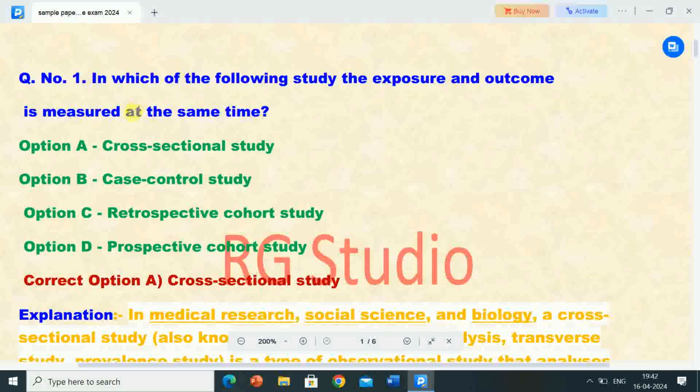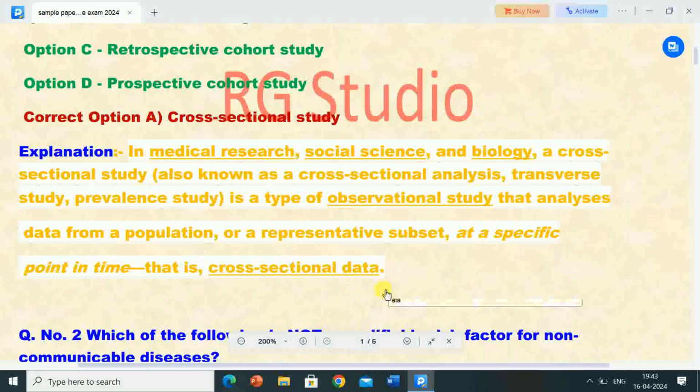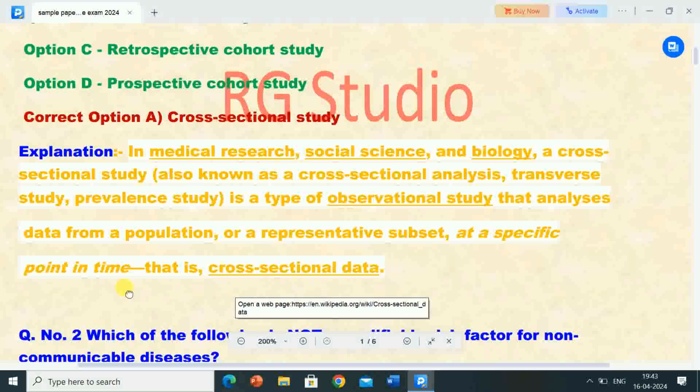So here the question is, in which of the following studies are the exposure and outcome measured at the same time? In a cross-sectional study, the exposure and outcome are measured at the same time. Its explanation is, in medical research, social science and biology, a cross-sectional study, also known as a cross-sectional analysis, transverse study, or prevalence study, is a type of observational study that analyzes data from a population or a representative subset at a specific point in time, that is, cross-sectional data.